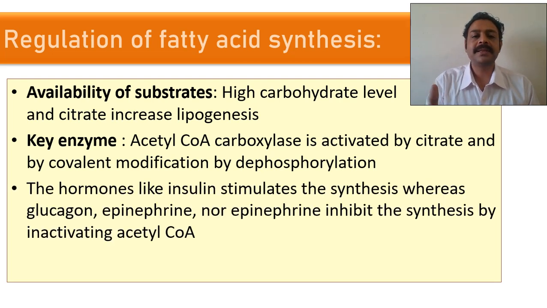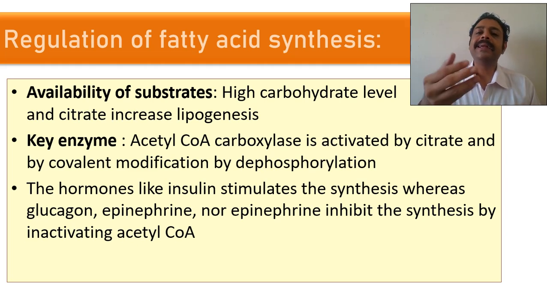Insulin stimulates this acetyl CoA carboxylase, and glucagon, epinephrine, norepinephrine inhibit. What are glucagon, epinephrine, norepinephrine? They are hyperglycemic hormones. That means during fasting only these hormones will be produced, not during eating time. So in a postprandial state, when insulin level is high and pyruvate level is high and citrate level is high, fatty acid synthesis is stimulated. Otherwise, it is not stimulated.